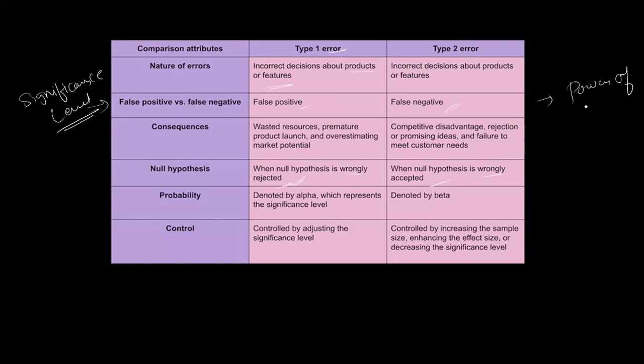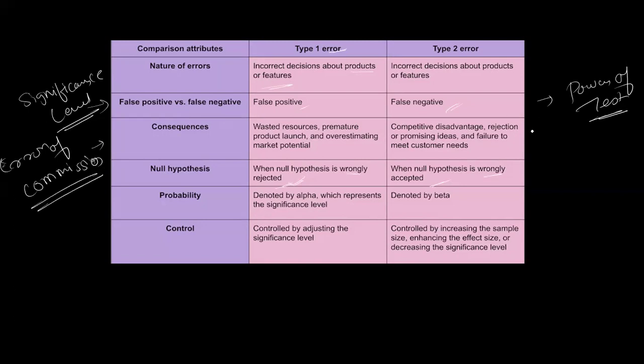Then there are things not mentioned here: type 1 error is also called the error of commission, and type 2 is the error of omission. So this is type 1 and type 2 error.